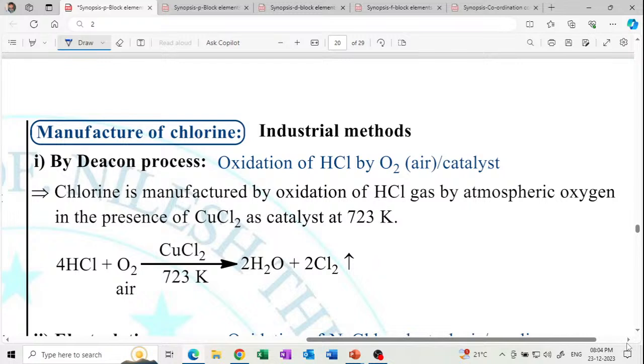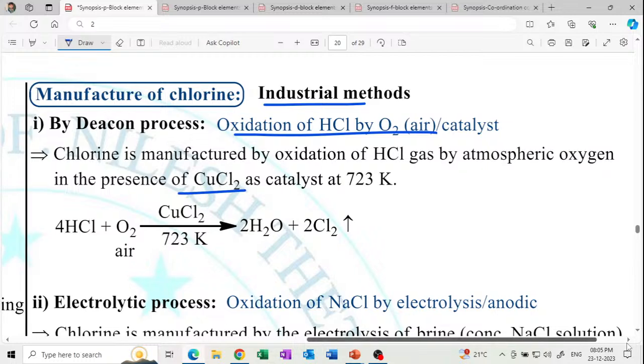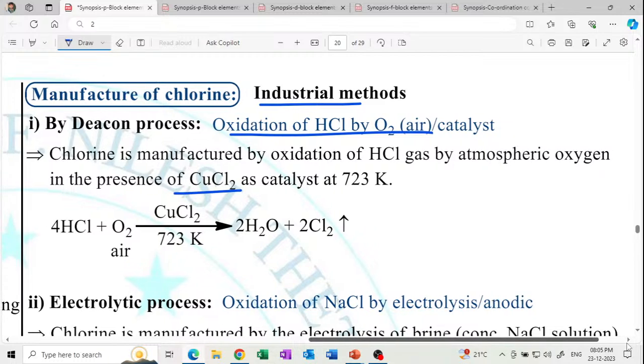Next, manufacture of chlorine, industrial methods. In the industrial method, chlorine is obtained using CuCl2. Chlorine is manufactured by oxidation of HCl by atmospheric oxygen. So we get Cl2 gas, chlorine gas.